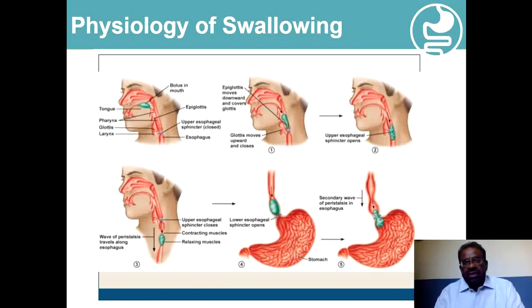And those peristalsis which result from the local distension of the esophagus by the presence of food are known as secondary peristalsis.